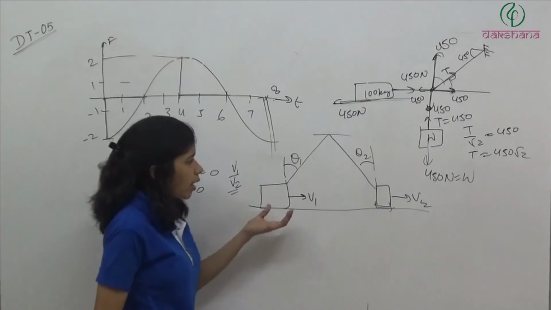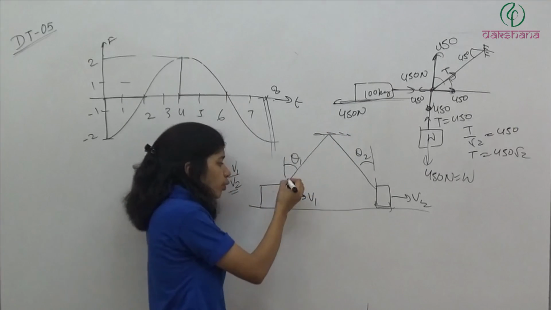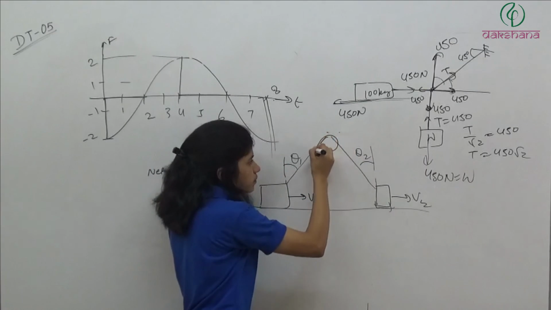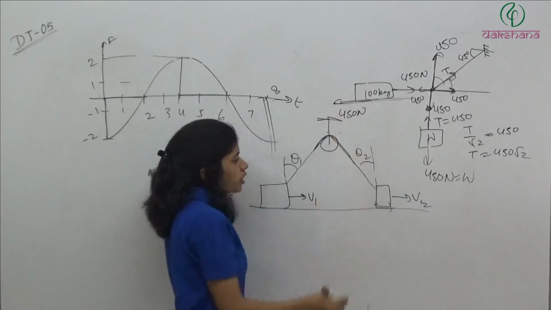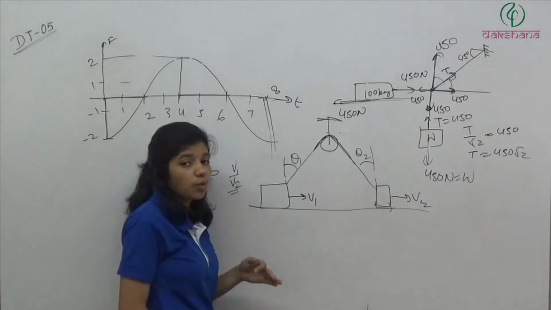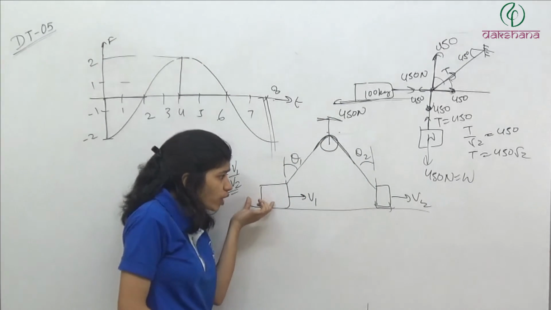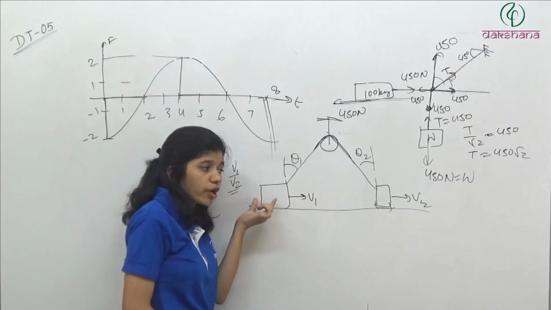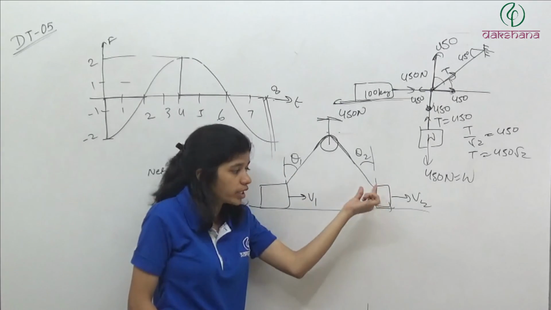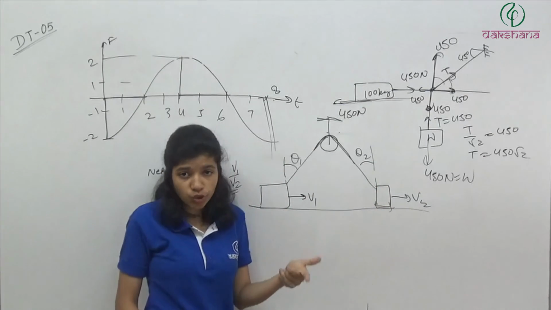So simply, this is a question of constraints. Question of constraints. So the velocity component along the length of the string, here we will have a pulley, is going to remain the same because the length of the string cannot change. So with whatever velocity this block is moving towards the length of the string, it is going to move away from the pulley with the same velocity. Then only the string is going to remain tight, plus it is not going to get extended.